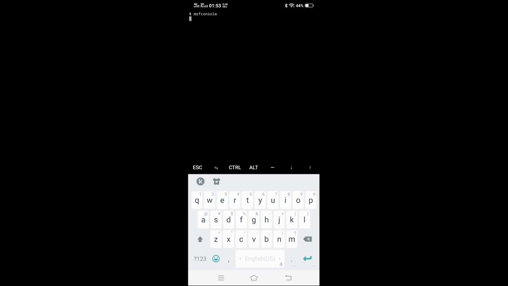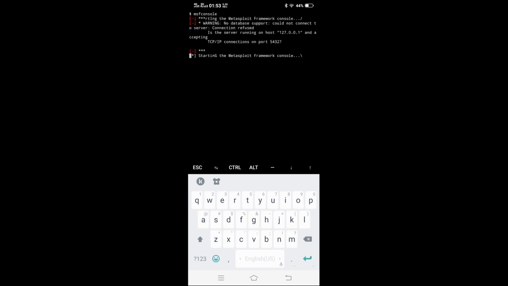Hang on. So we can do this without rooting our phone. We can just run it off Termux. As you can see, starting the framework console. It takes a couple of seconds.